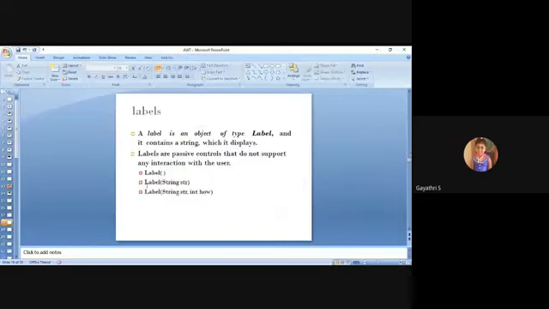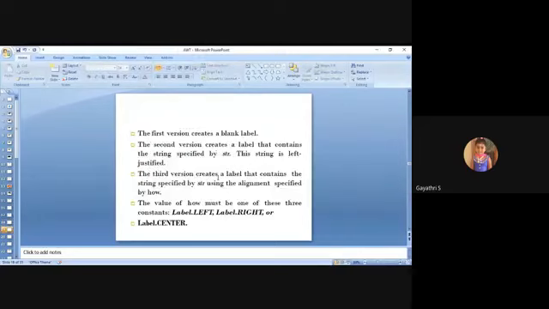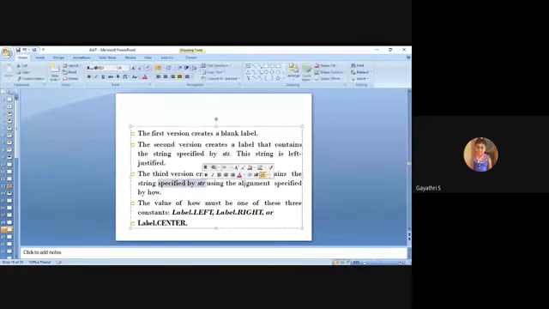The third version takes two parameters, a string as well as an integer value. It creates a label that contains the specified string with the specified alignment. By default, it is left justified. If you want to change it explicitly, there are three constant values: Label.LEFT, Label.RIGHT, and Label.CENTER. So there are three ways to create a label.